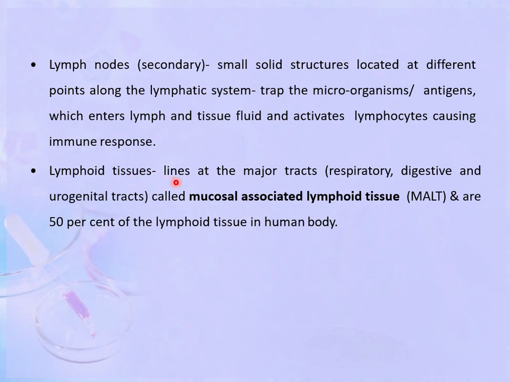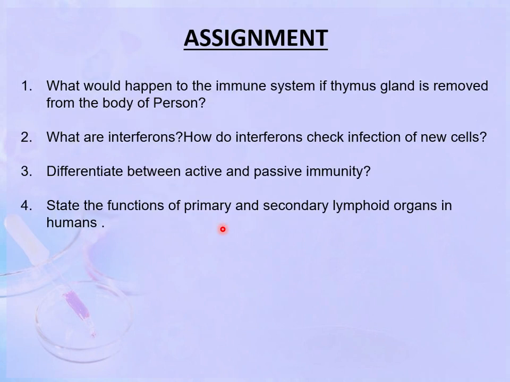Lymphoid tissue lines the major tracts like the respiratory, digestive and urogenital tracts. It is also called MALT, mucosal associated lymphoid tissue, and it constitutes 50% of the lymphoid tissue in the human body. This is all about the immune system in the body.